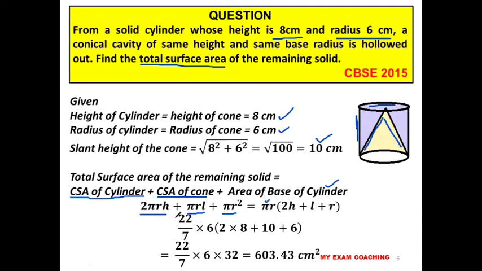So pi r is 22 by 7 into 6. Then 2h is 2 into 8, plus L 10, plus R 6. We have put the values, and when you put the values, you can do the simplification, students. Simplification is not difficult. The main thing here is you should know which formula you need to put, and once you use the correct formula, you can easily do the simplification. Kindly note it.